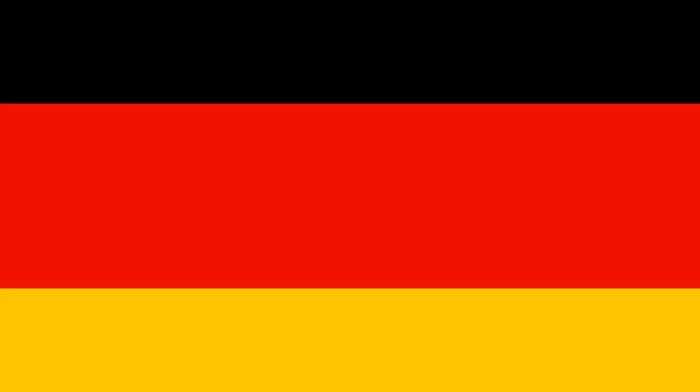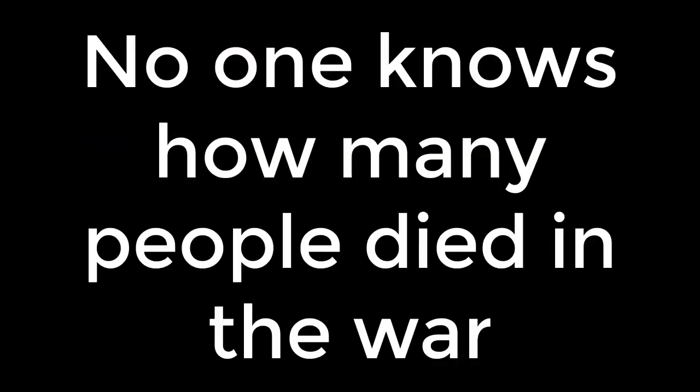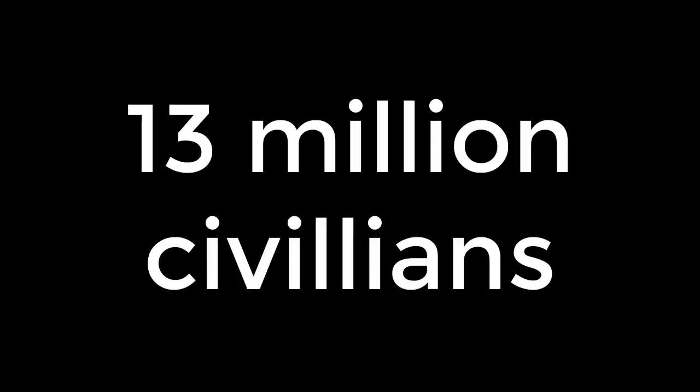The Allies broke through the German line in August 1918. Austria-Hungary and Turkey collapsed in October, and the Allies finally forced Germany to make peace on 11th November. No one knows how many people died in the war. About 9 million soldiers and possibly 13 million civilians were killed.